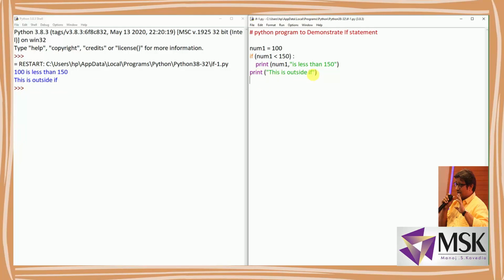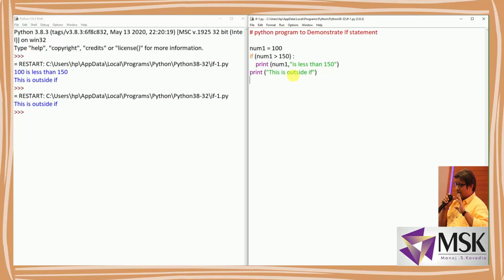Now let's say I change the condition, I'll make it greater. And now I'll execute the program. Run. This time it is just printing this is outside if. Why? Because this condition is false and num1 is not less than 150. So this if statement only works on a true condition, but the statement this is outside if will be executed irrespective of whether the condition is true or false.